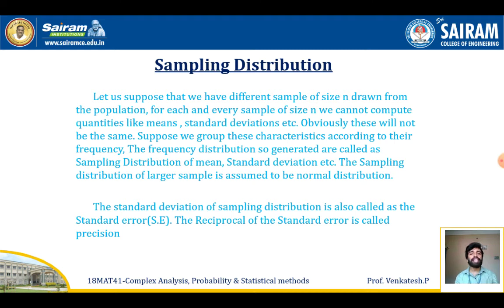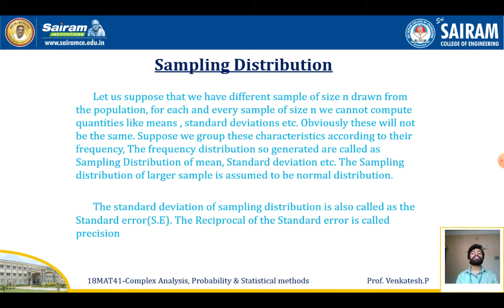Now the actual concept, that is, sampling distribution. Let us suppose that we have different samples of size n drawn from the finite population of size capital N. For each sample of size n, we can compute quantities like mean, standard deviation, etc. Obviously these quantities will not be the same for all the samples. If I group these quantities, like mean and standard deviation, according to their frequencies, the frequency distribution so generated is called the sampling distribution of means, standard deviation, etc. For large samples, the sampling distribution will tend to a normal distribution.